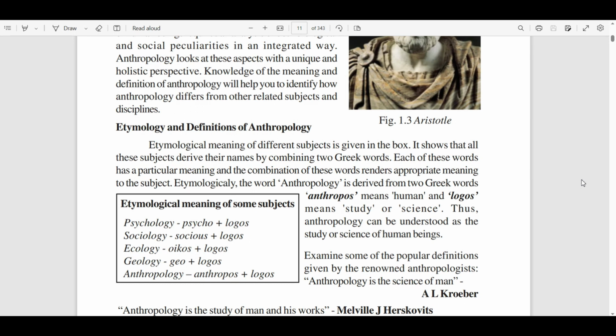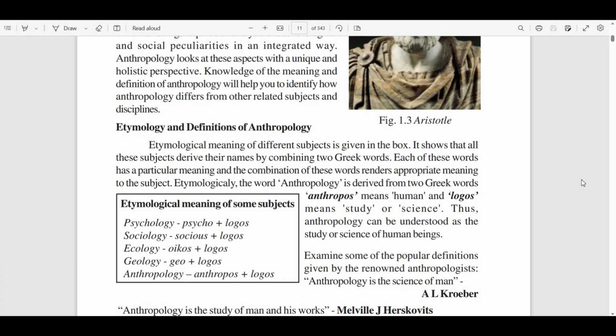Basically, the study of human beings in a holistic way that includes their behavior, their way of living, their existence, so all covered in a single subject, anthropology. Anthropology is the science of man. Out of all the sciences which study various aspects of man, anthropology is the one which comes nearest to the total study of man.